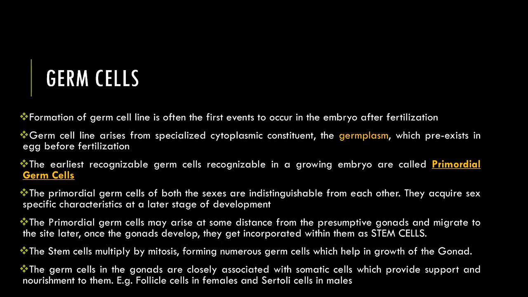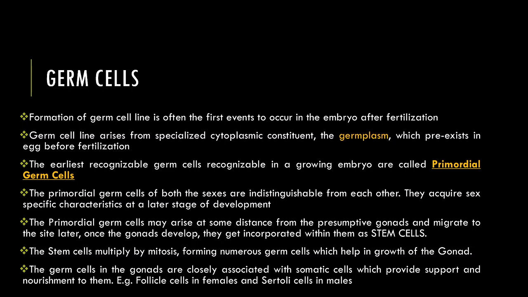So students, you have to understand where do the germ cells arise from and when? The germ cells arise from the germ plasm, which is a specialized form of part of the cytoplasm that is present in the egg, that is the gamete, the ovum, even before fertilization. So the ovum contains the cytoplasm and some part of the cytoplasm is specialized and is called the germ plasm, which we know in future will give rise to the germ cells.